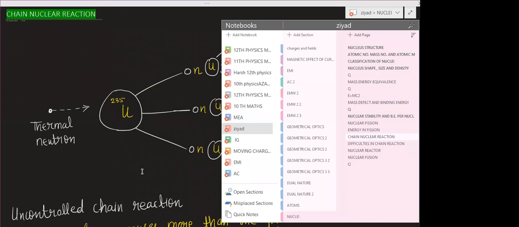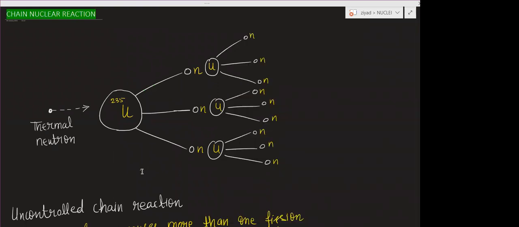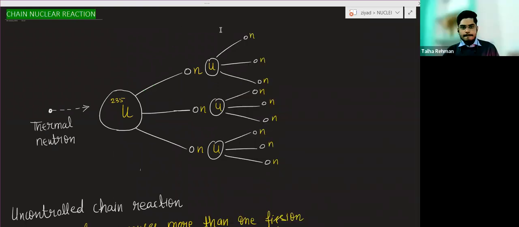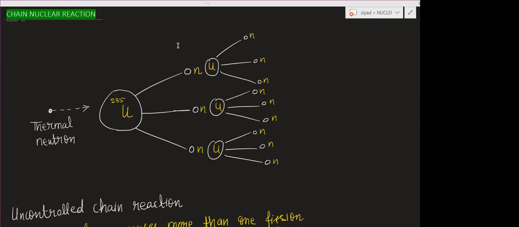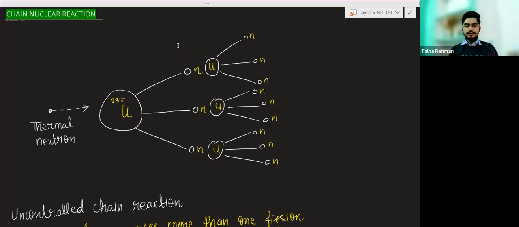Now, chain reaction in nuclear fission. A chain reaction is sometimes very dangerous. An uncontrolled chain reaction can be used for making the atom bomb. So why is the chain reaction happening?